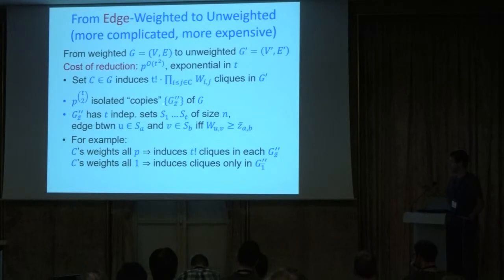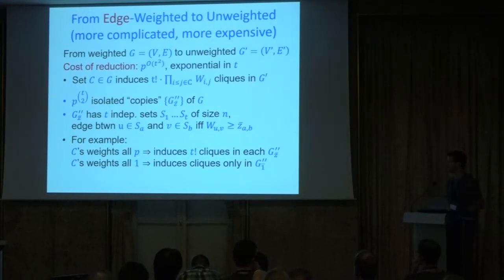And for any 2 of these independent sets, say the independent set A and B, where A and B are between 1 and t, we put an edge between vertex u and vertex v if the weight of that edge in the original graph is larger than the appropriate entry in the index vector of the copy we're working with.